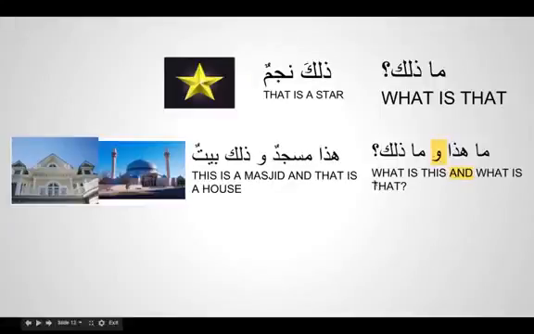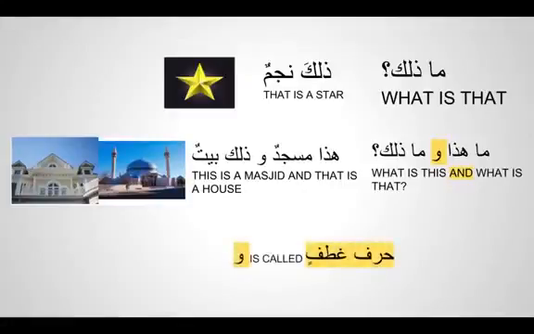If you see here, we've used another word, wow. So we need to learn a little bit about this wow. What is this wow doing in a sentence? It means and. This wow is called harfu atfin. Sorry, there's a spelling mistake here. It's not ghain, it's ain. Harfu atfin.